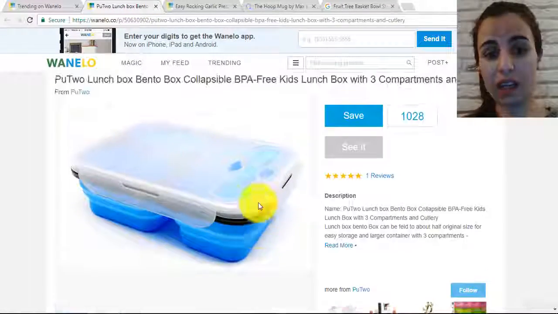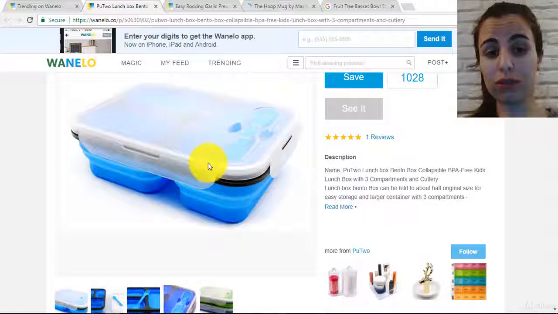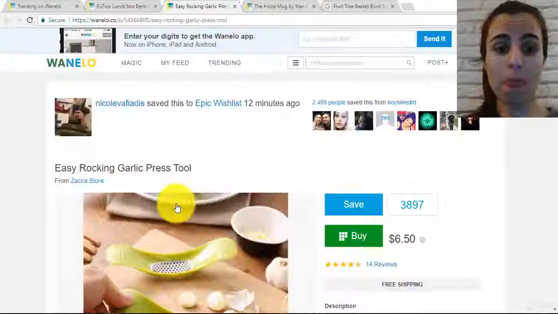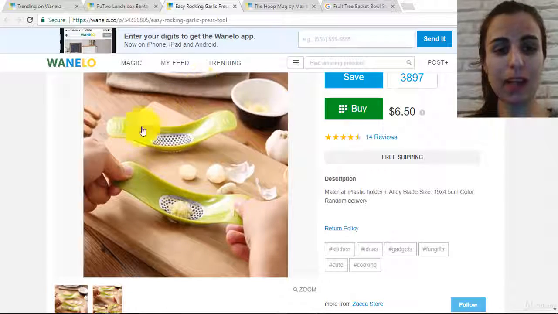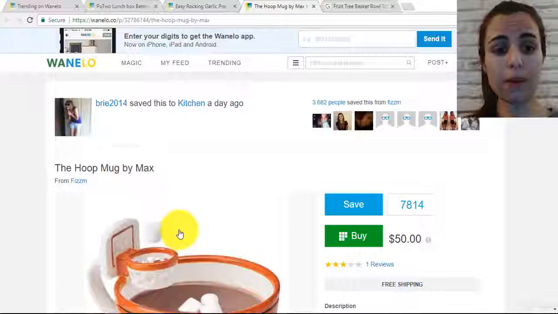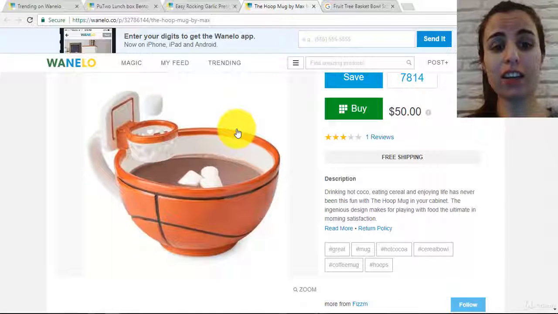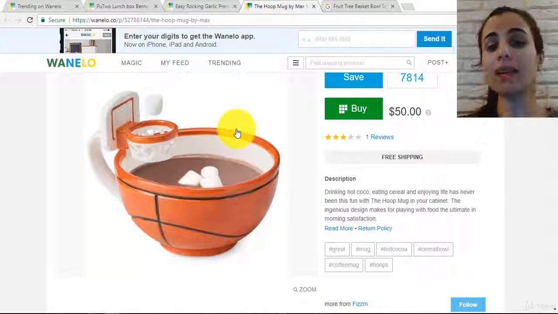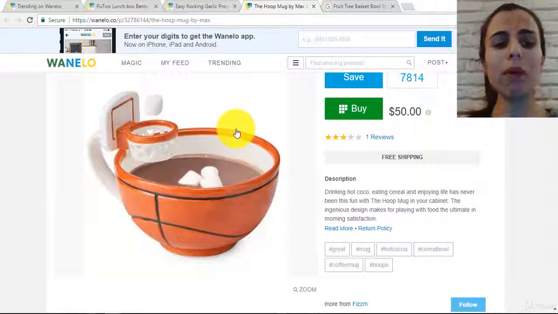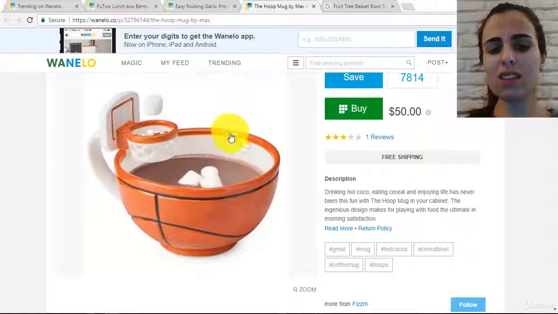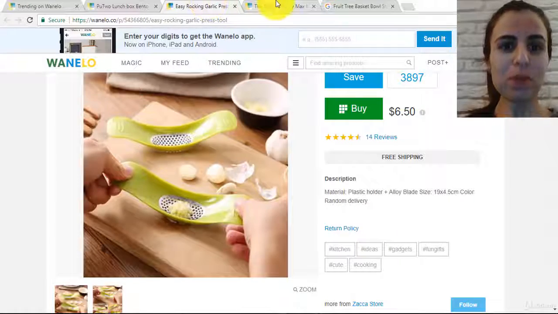So this is a nice item. You might try to find it on AliExpress. This is also a very nice item, and it's there on AliExpress. I have seen it many times, so you can also go with it. And this is a very funny item where you can target people who like basketball, for example. It doesn't really solve a problem, but it's kind of nice, so maybe you can try it.